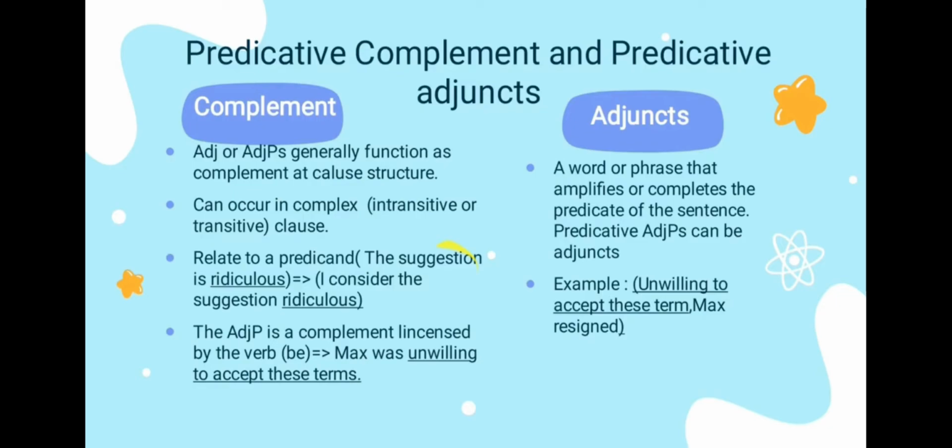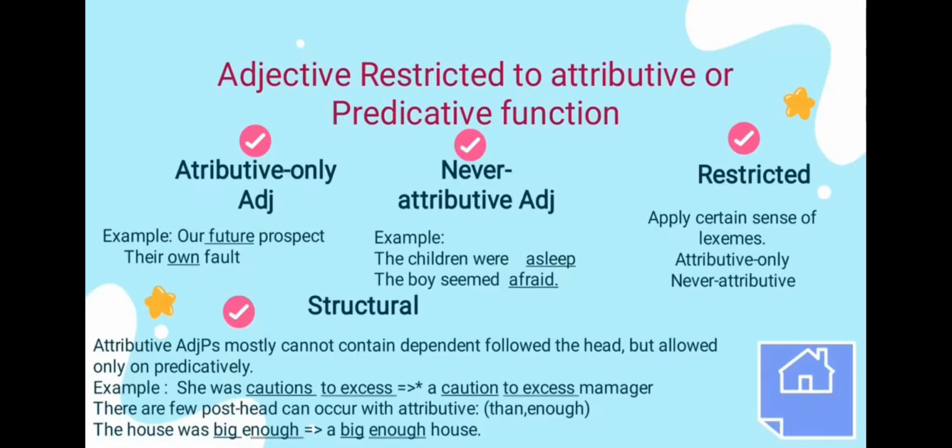In the first, the adjective phrase is a complement licensed by the verb, but in the adjunct there is no such licensing. Adjectives restricted to attributive or predicative function. Attributive only, which cannot be used predicatively, for example, our future prospects and their own fault.